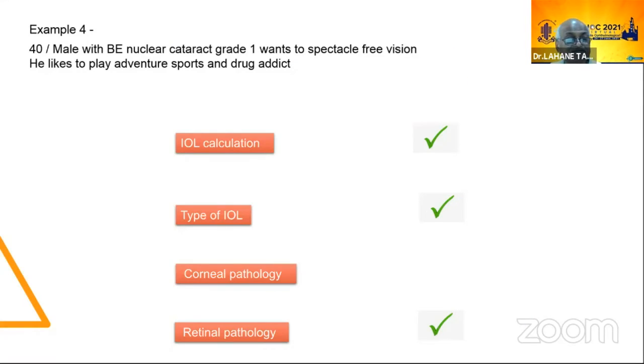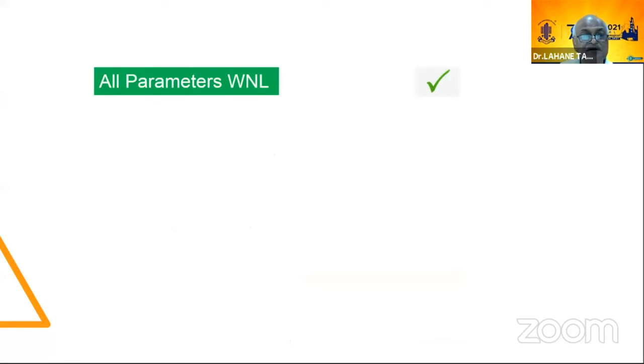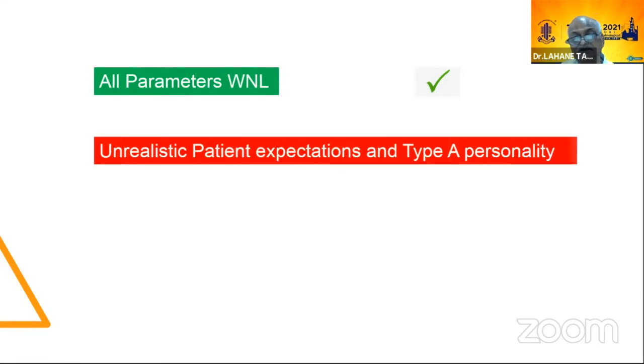Now, this is a 40-year-old male with both eye nuclear cataract grade 1 who wants spectacle-free vision. He likes to play adventurous sports. The IOL calculation is good, the type of IOL is also decided, retinal pathology also seen, then corneal pathology was seen, and all parameters were within normal limits.